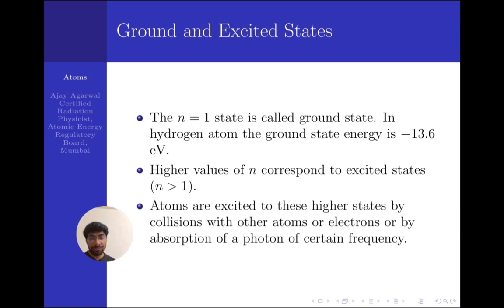And atoms can be excited to these higher states. If an electron absorbs a photon of suitable energy, it may be excited to a higher energy level. Or if two atoms have a collision, the electron may be excited to a higher energy level. So by collision and by absorption of a photon of suitable frequency, excitation can happen in an atom.